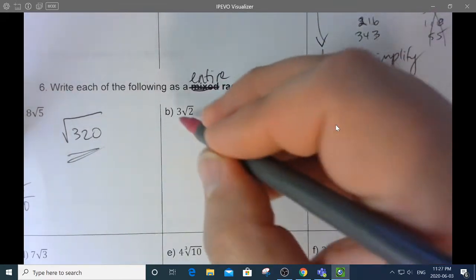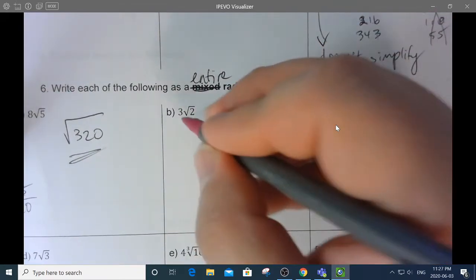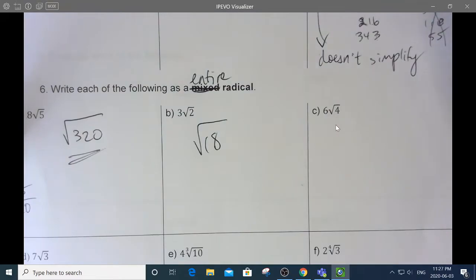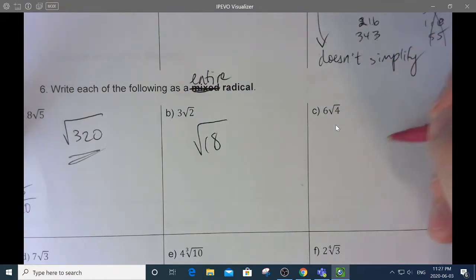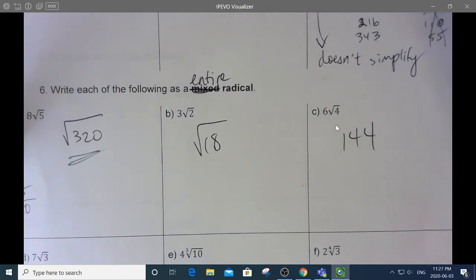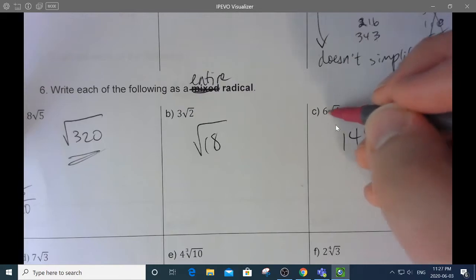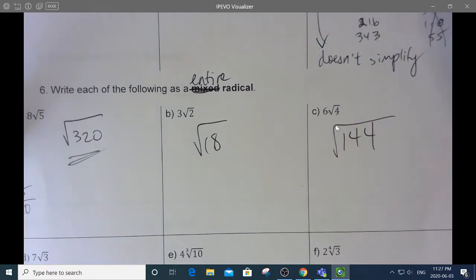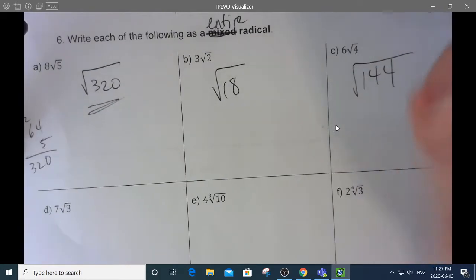Okay, this one's easier. 3 root 2. So the 3 goes into the bracket, becomes a 9. 2 9s is 18. 6 goes into the bracket, becomes 36. 36 4s, that's 120. Add 24, that's 144. Which makes sense because the square root of 4 is 2 and 2 6s is 12. Cool.